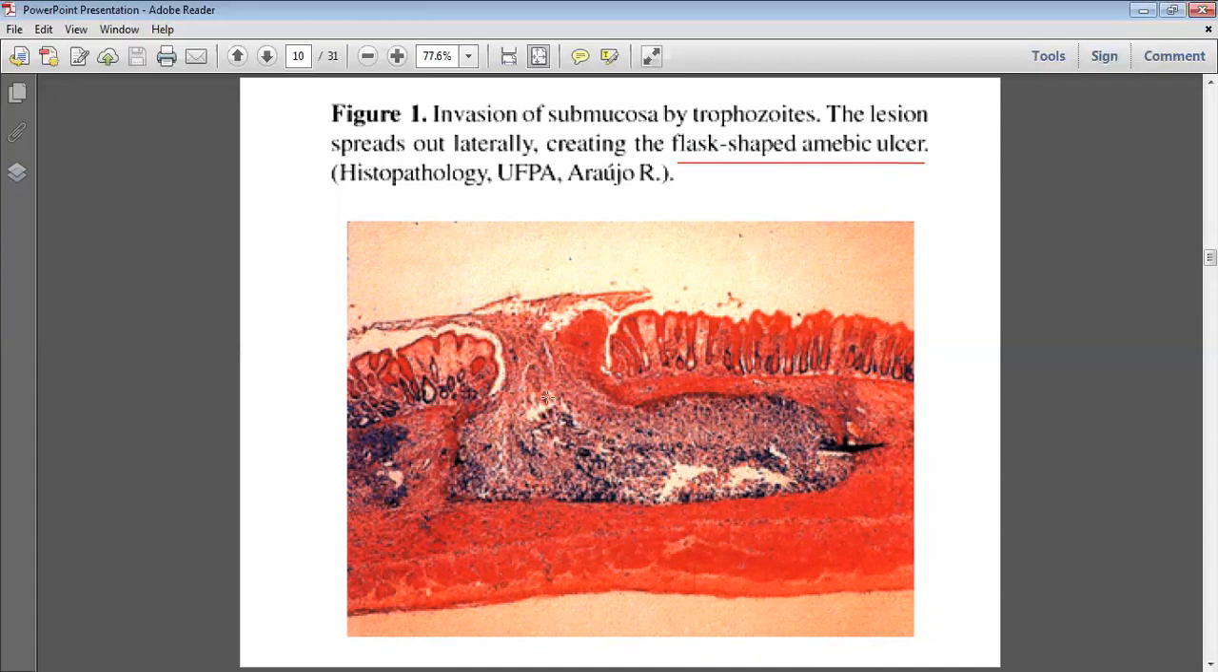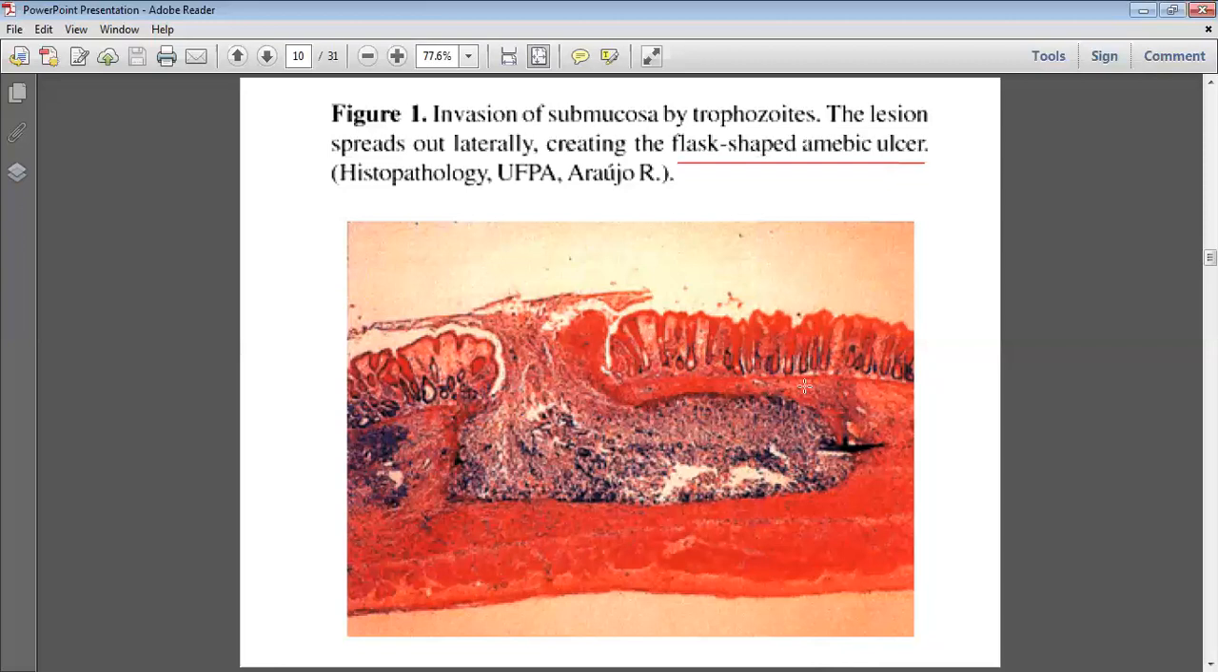Due to this destruction, there is breakage of capillaries, so there is bleeding, and there is excessive secretion of mucus. So the patient presents with fecal material, with blood, with mucus, that is known as dysentery, amoebic dysentery. That is the mild presentation, mild intestinal amoebiasis.